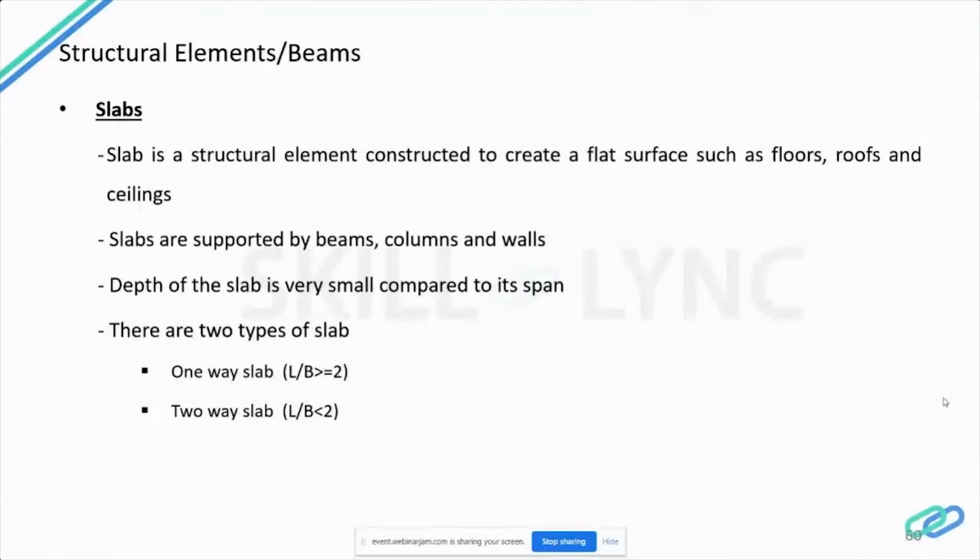So if the L by B ratio is greater than or equal to 2, then we will go with a one-way slab. And if the L by B ratio is less than 2, then we go with a two-way slab. In the two-way slab, all four sides are supported by beams, and the loads are carried by the supports along both directions. So this is the difference between a one-way slab and a two-way slab. Now let's see about the formwork for slabs.